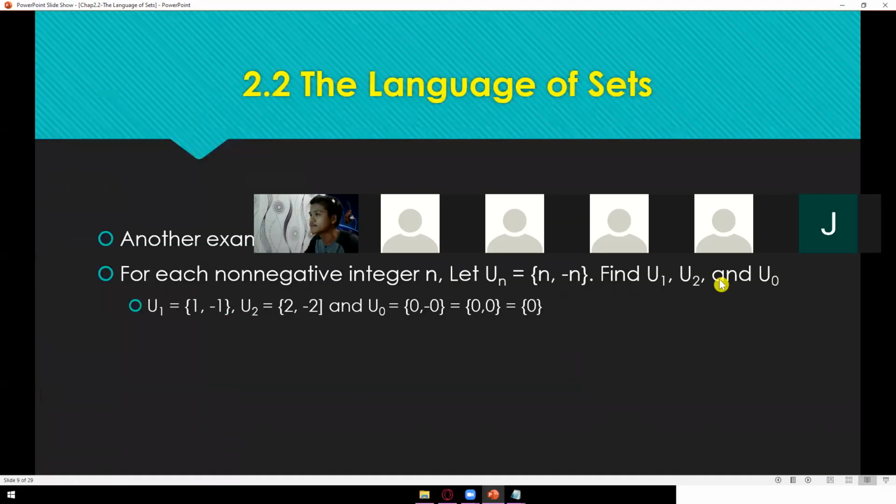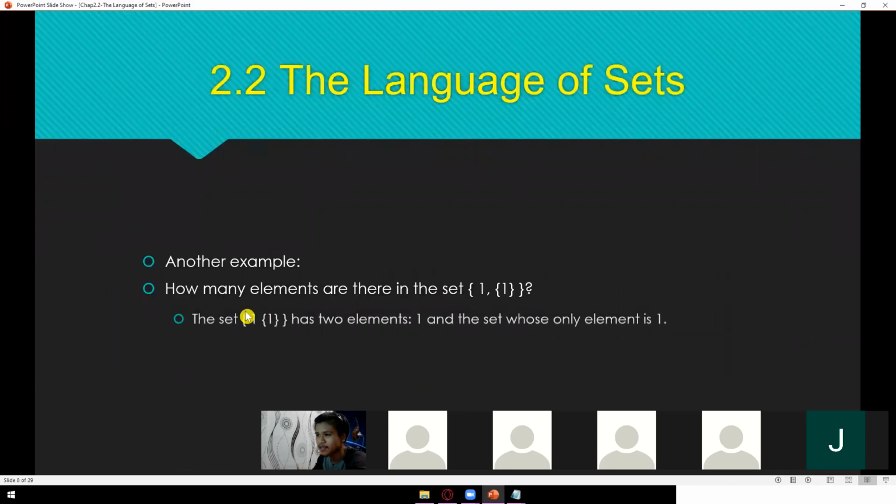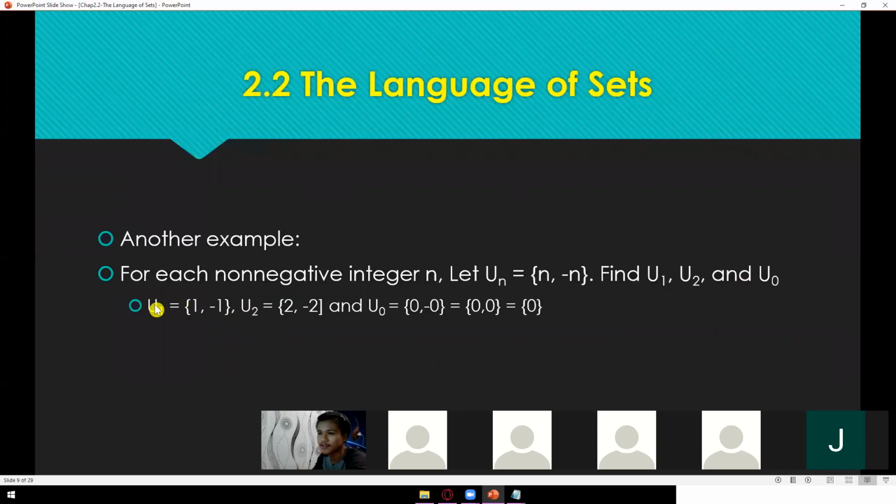Alright, so another example. For each non-negative integer n, let u sub n be a set with a positive n and a negative n. It says here, find u sub 1, u sub 2, and u sub 0. The answer is already here, so my question is nonsense.